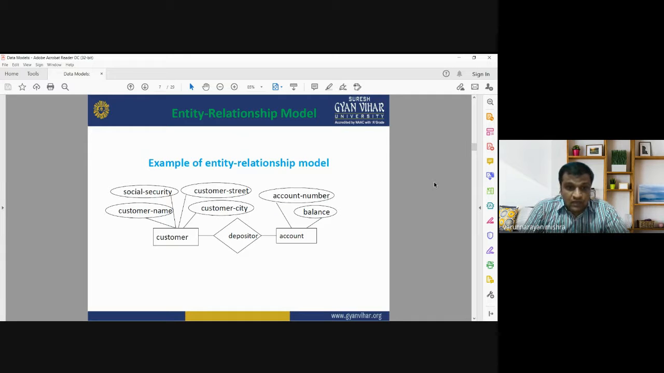This is an example of an entity relationship model. You can have different information, different entities: social security, customer name, customer city, customer street, account number, and balance. The different kinds of entities are related with each other, like the customer city, customer name, account number, the address of the customer. These are different entities, and the relationships between them are an example of the entity relationship model.